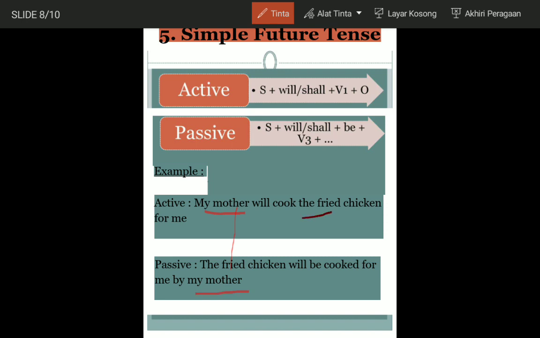And the fried chicken as an object moves to subject in passive voice. Cook as a verb in the active sentence is verb 1. It changed to verb 3, cooked, and plus will plus be. So it can be the passive sentence, the fried chicken will be cooked by me. The fried chicken will be cooked for me by my mother.